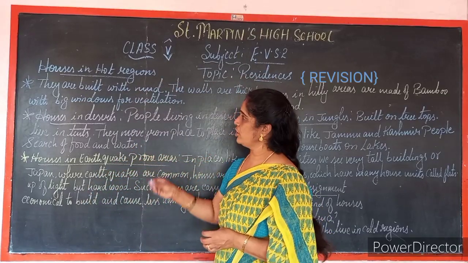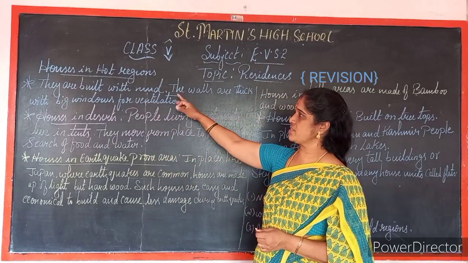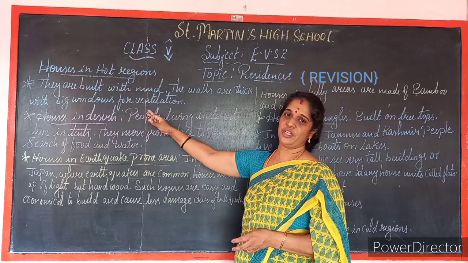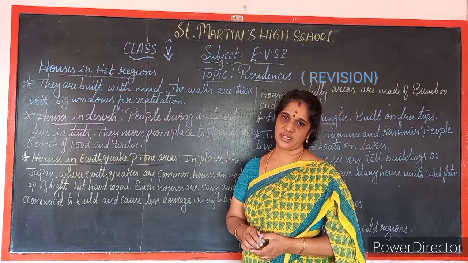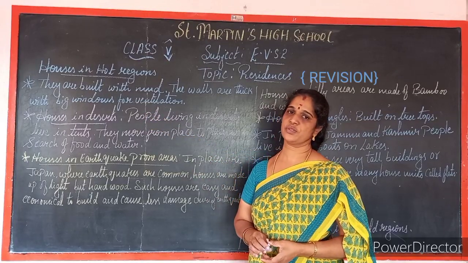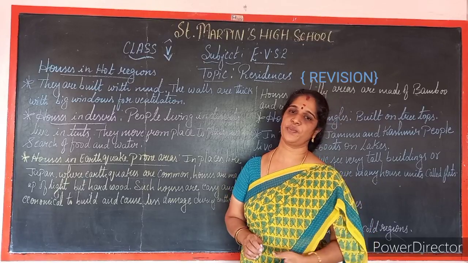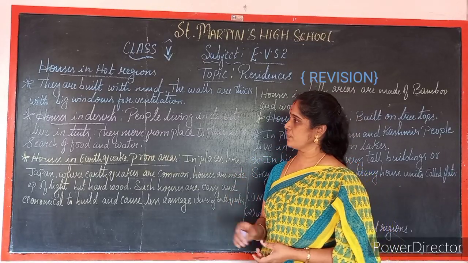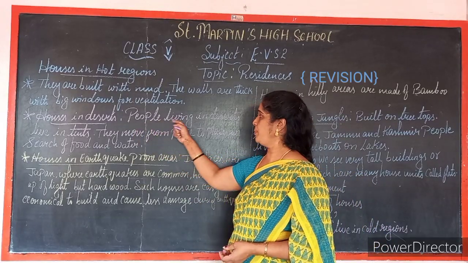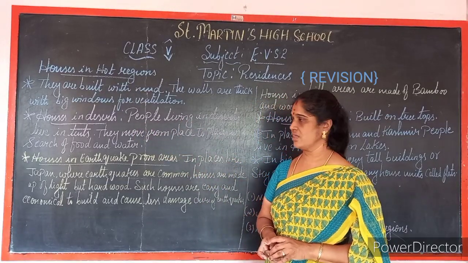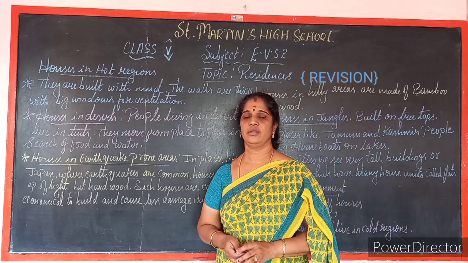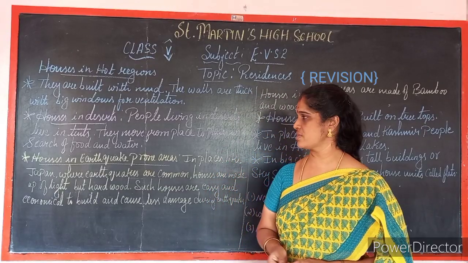Once again, I will recall for you, houses in hot regions are built with mud, walls are thick and big windows for ventilation. I showed you the pictures of houses also, children, in different seasons and different places, how they are constructed and what are the materials used. So houses in desert, people living in desert live in tents. They move from place to place in search of food and water. They are also called nomads.